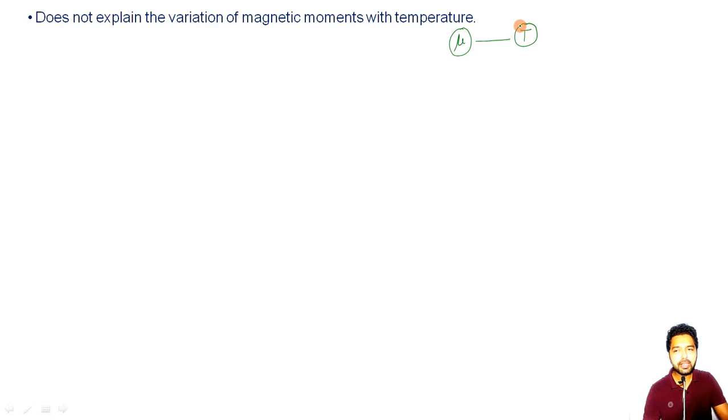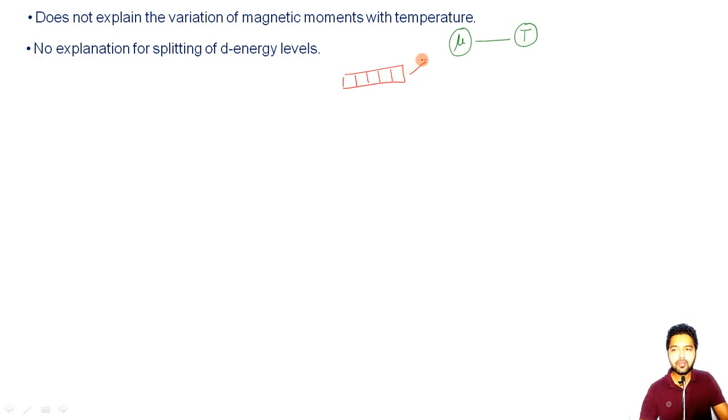It gives no explanation why the splitting of d energy levels takes place. If we have these 5 d orbitals, why does the splitting take place like this or like this? The valence bond theory has no answers for such questions.